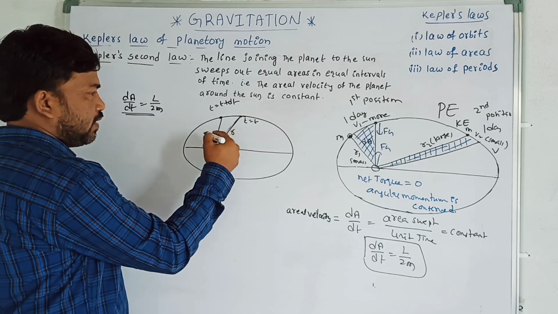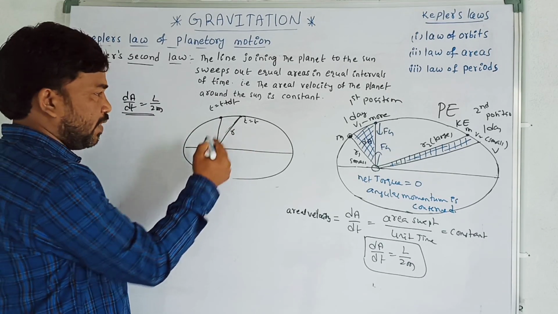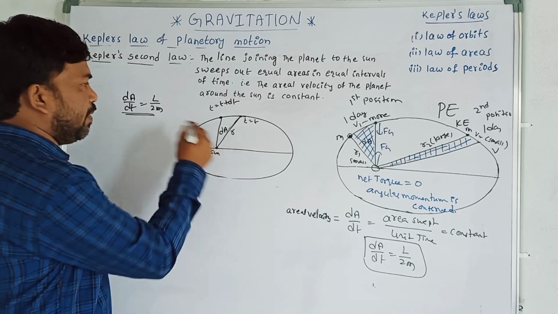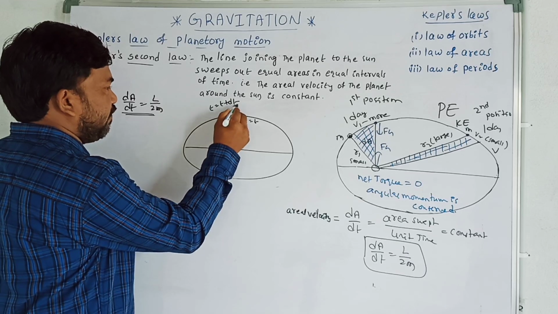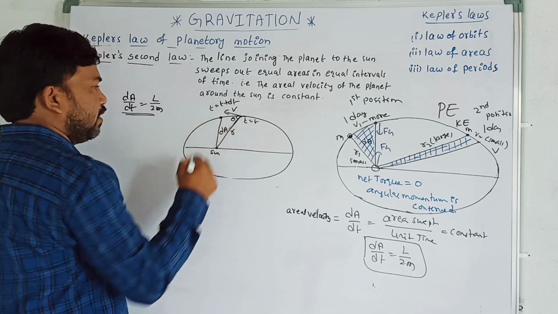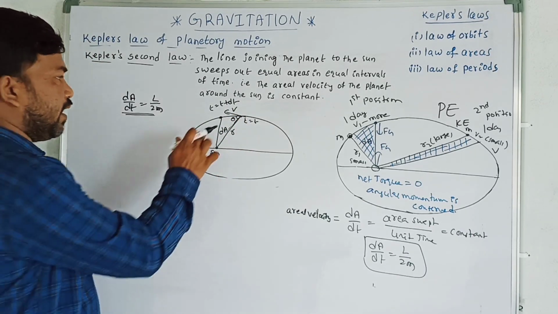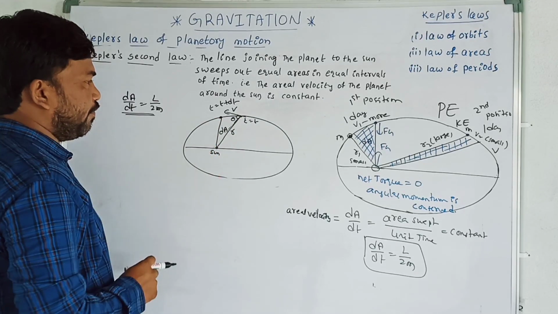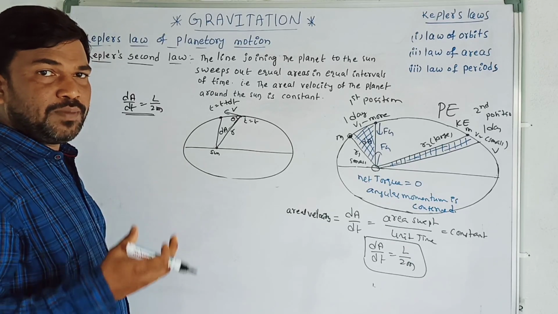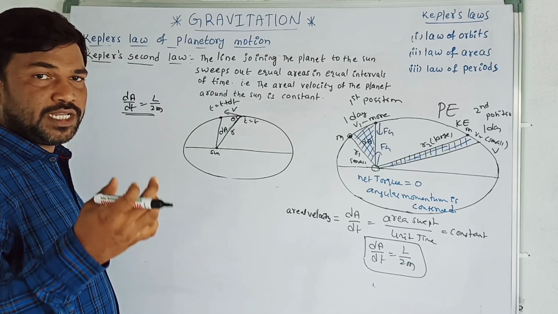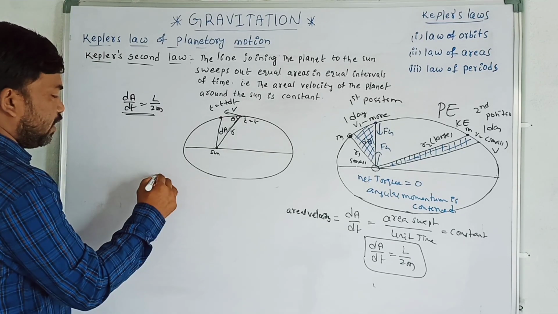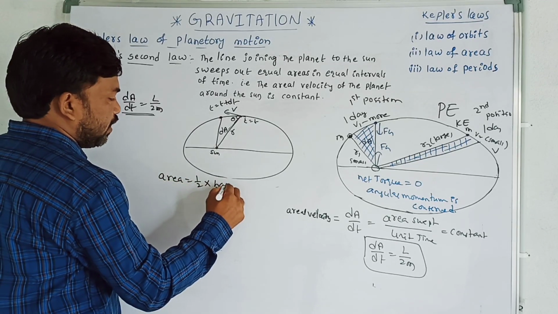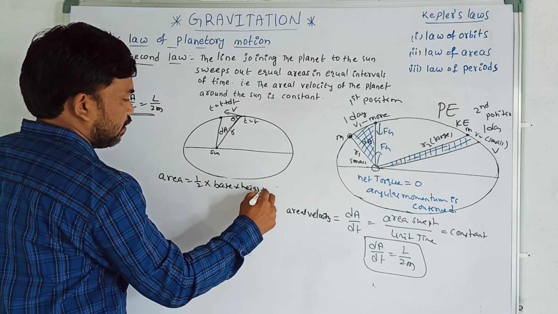Now the radius vector sweeps an area. That small area I am taking as dA. The planet is moving with a velocity v, which makes some angle theta with the radius vector. How much area is swept by the radius vector? Area is equal to half into base into height.